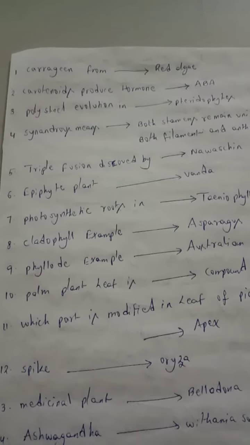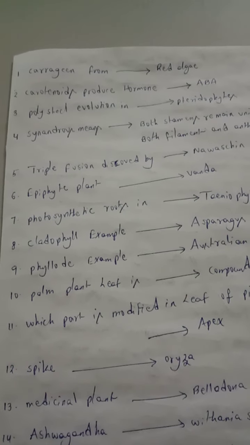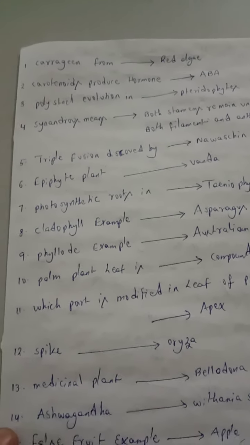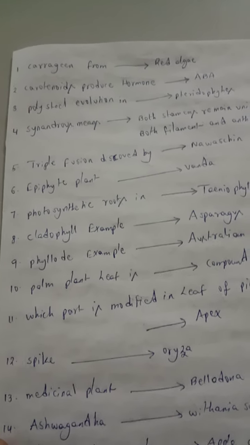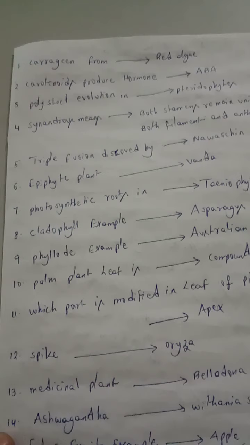Today I share some questions from the Army Public School November 21 first shift biology paper. These are absolutely correct questions. Okay, number one question is: Cara green from the red algae.